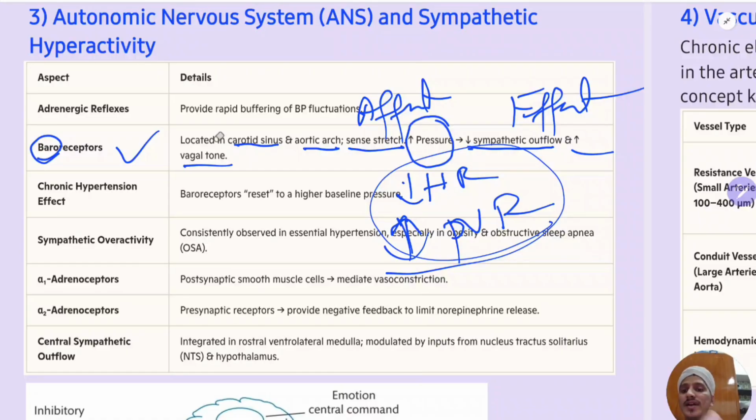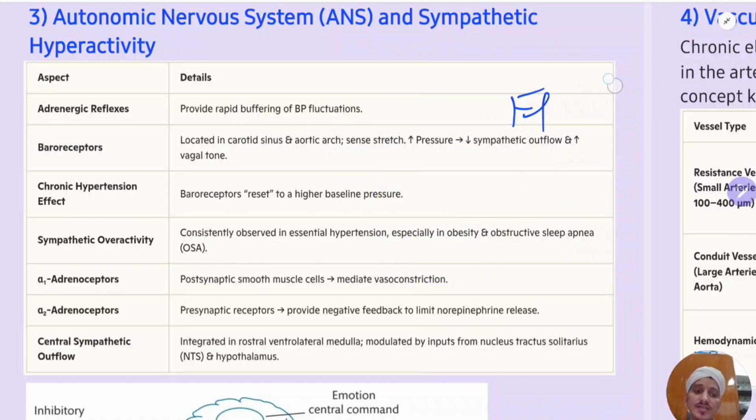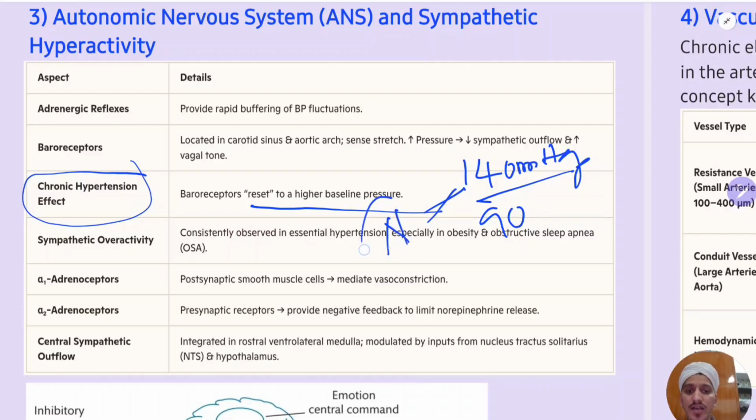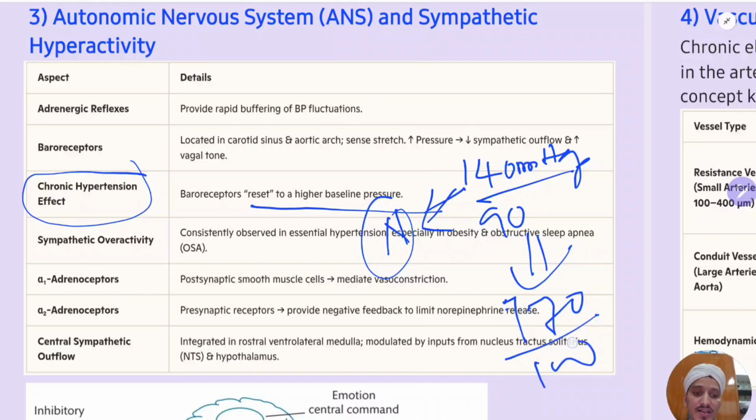So what will happen in chronic hypertension? The baroreceptors will reset to a high baseline pressure. For example, baroreceptors act when the BP goes to 140 by 90 in normal individuals. But now in hypertension, they will reset to a high level, for the sake of example, 170 by 100 or 160 by 100. So when the BP reaches this pressure only, they will act. Below this BP, they will not act. So they reset to a high level. That's the pathology which happens in hypertension.